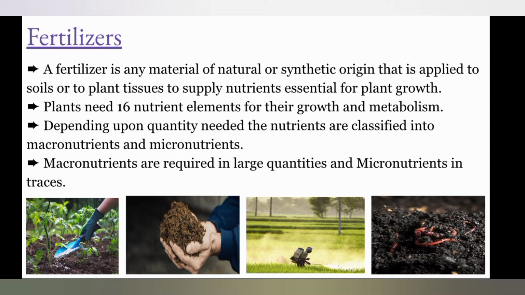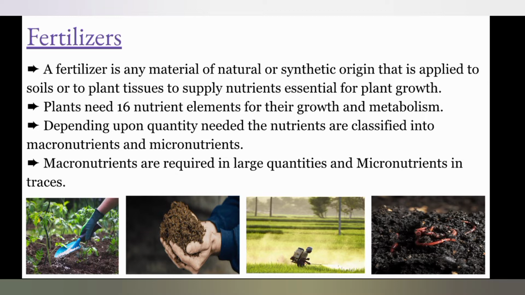Plants need 16 nutrient elements for their growth and metabolism. Depending upon the quantity needed, the nutrients are classified into macronutrients required in large quantities and micronutrients required in trace amounts. For example, fertilizers increase the size of plants and also influence the chemical constituents like glycosides, alkaloids, and volatile oils, etc.